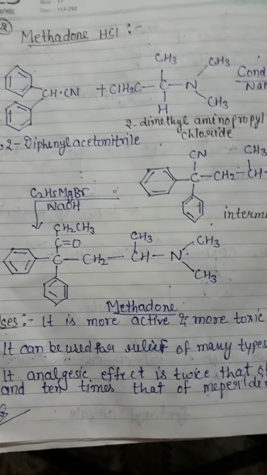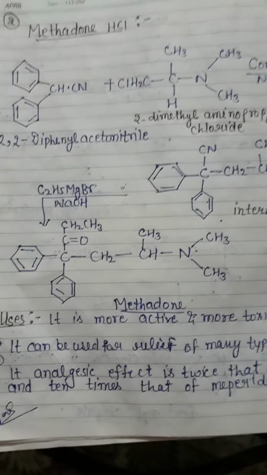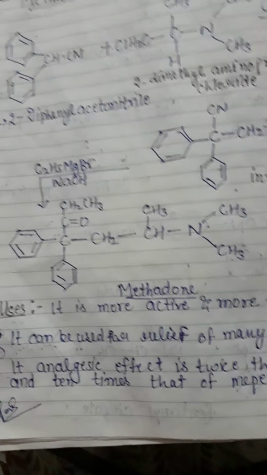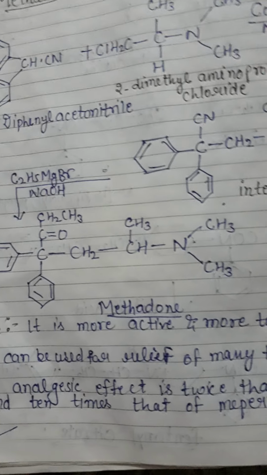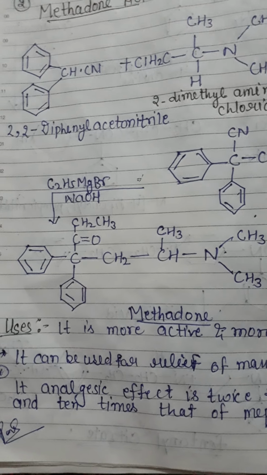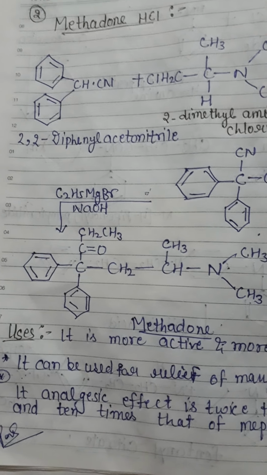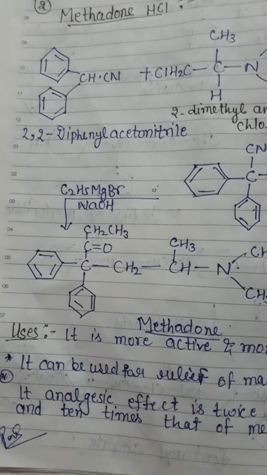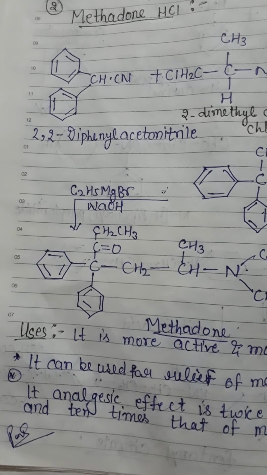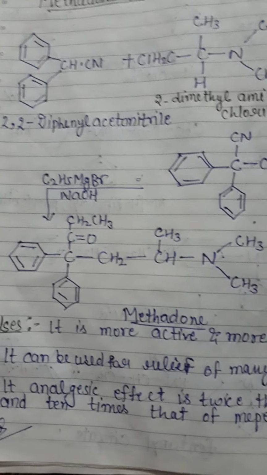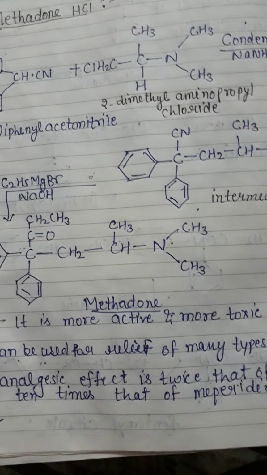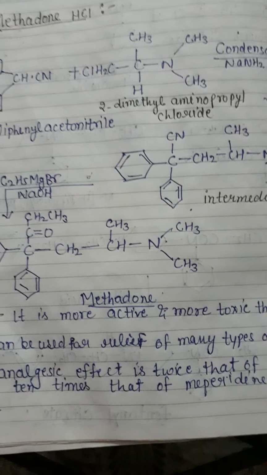Its analgesic effect is twice that of morphine and 10 times that of meperidine. The toxicity of methadone is 3 to 10 times that of morphine, but its analgesic effect is twice that of morphine and 10 times that of meperidine. These are the properties and use of this drug.